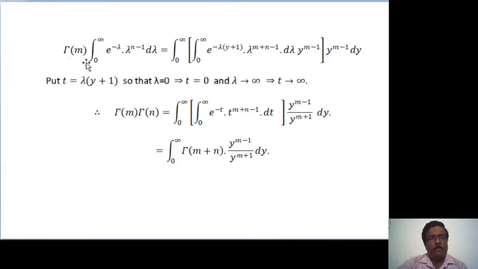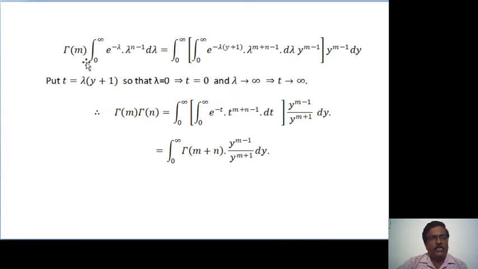then we get gamma of m into integration from 0 to infinity e raised to minus lambda into lambda raised to n minus 1 d lambda, which is equal to integration from 0 to infinity, again integration from 0 to infinity e raised to minus lambda into y plus 1 into lambda raised to m plus n minus 1 d lambda, then y raised to m minus 1 dy. Now here put t is equal to lambda into y plus 1, so that as lambda tends to 0, t is also 0, as lambda tends to infinity, t tends to infinity.